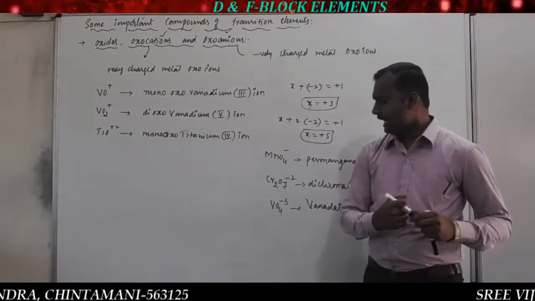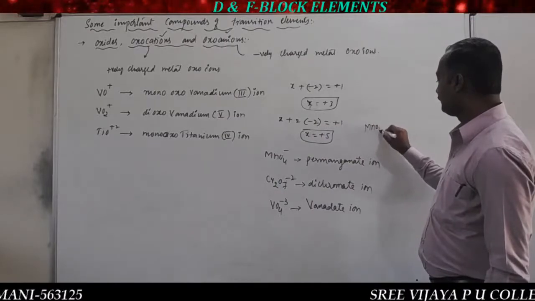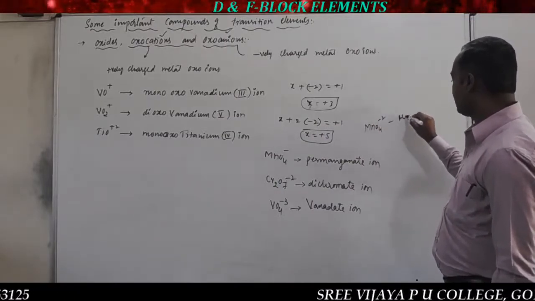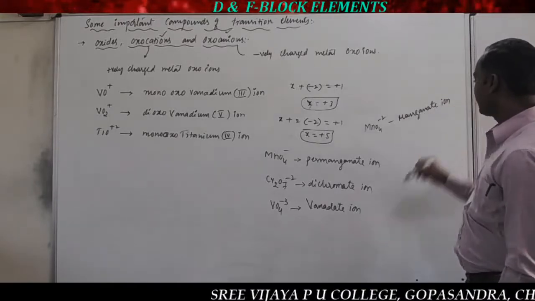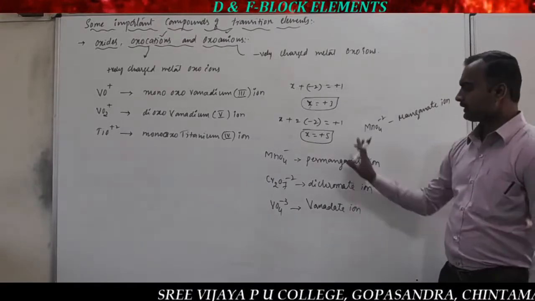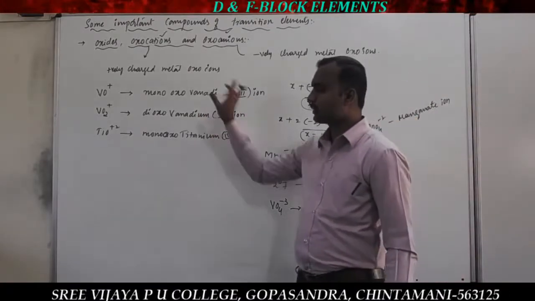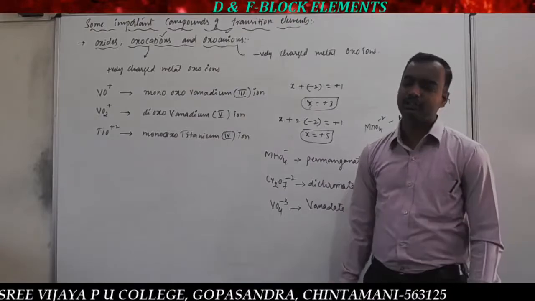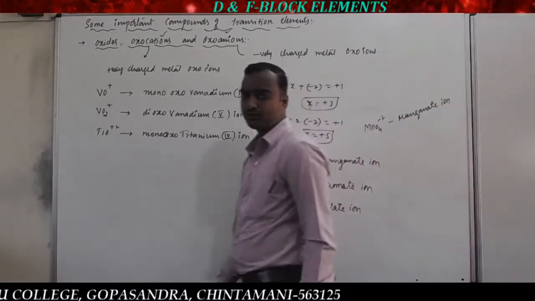Permanganate ion and manganate ion. The manganate ion is MnO4 minus 2. That is called just the manganate ion. So these are all examples of oxoanions, and those are all examples of oxocations: positively charged metal oxo ions, and these are negatively charged metal oxo ions.